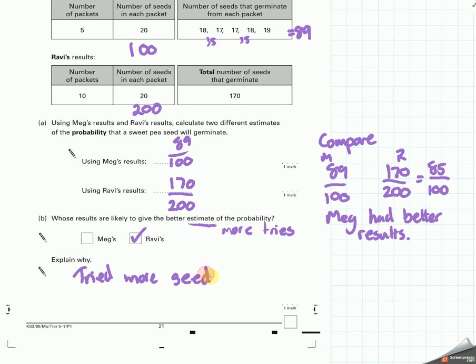He tried more seeds than Meg. So theoretically, these are supposed to be the same, have the same rate. You were more likely to trust Ravi's results than Meg's, saying that her 85 out of 100 would germinate on average.